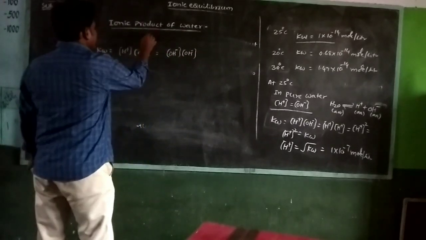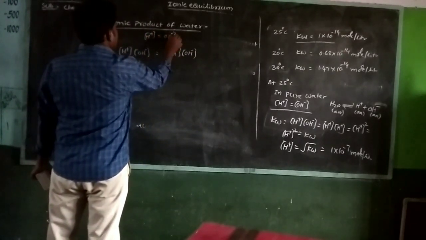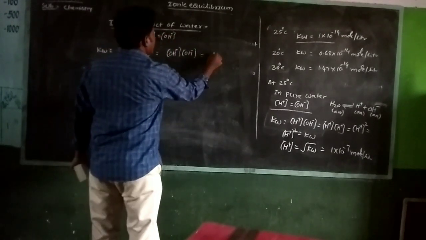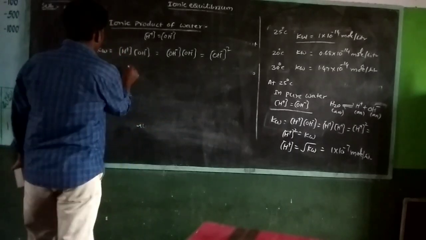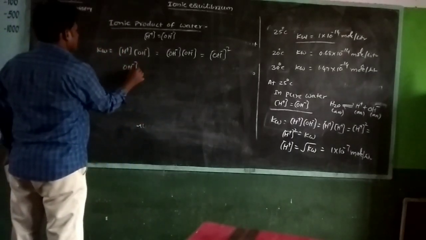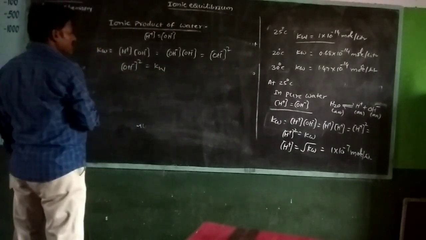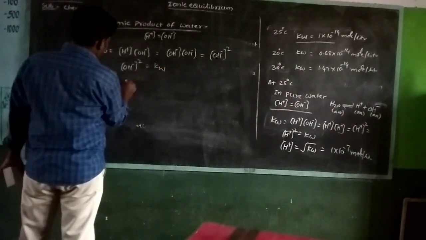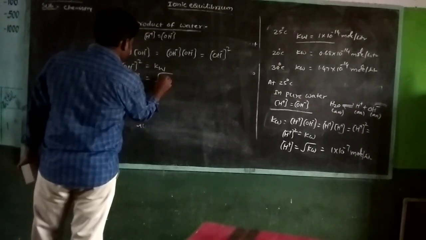Because H plus concentration is equal to OH minus concentration, we can write OH minus concentration power 2 is equal to Kw. That means OH minus concentration is equal to root Kw.